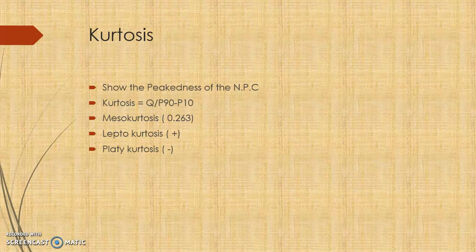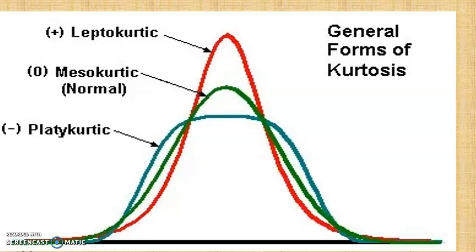If the value is more than 0.263, it is known as leptokurtic. If it is below 0.263, that means platykurtic. So this is the normal mesokurtic curve, where mean, mode and median are equal; the leptokurtic is more than 0.263, and platykurtic is below it. So that's how you can check the normality of the data.